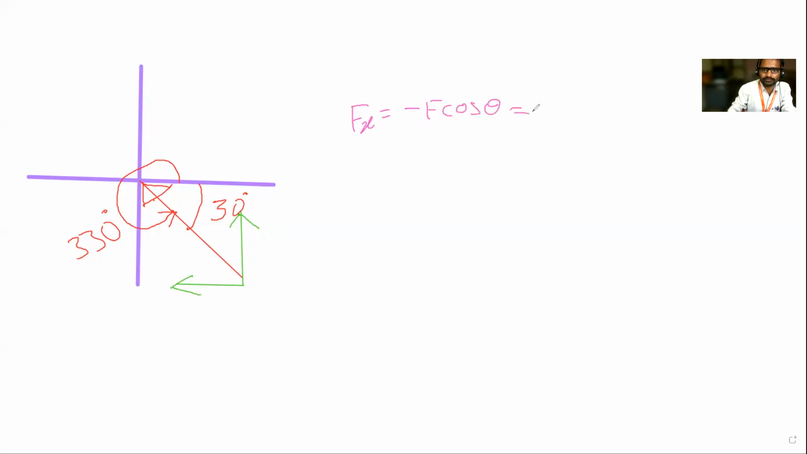So how much is F? F is 40, given, sir. 40. Okay, 40 into cos 30 degrees. So it is minus. Whatever answer you get, that will be minus. That is 34 point, how much? 34 point 64, sir, not 3. Okay, 34.64. It is kilonewton.